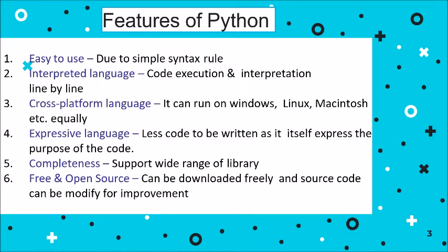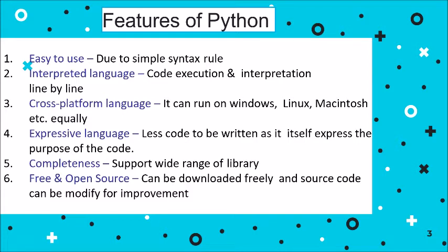Now let us see what are the different features of the Python language. First of all, it is very easy to use because its syntax is very simple. There are no hard and fast rules that you need to remember, so it is a very easy to use language. Secondly, it is an interpreted language. Interpreted language means that this language uses an interpreter, so the code is executed line by line. So finding an error is very easy.